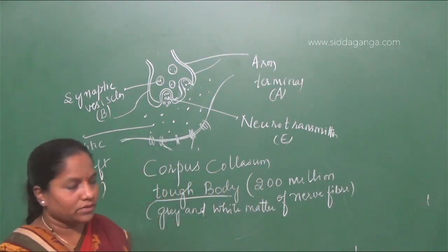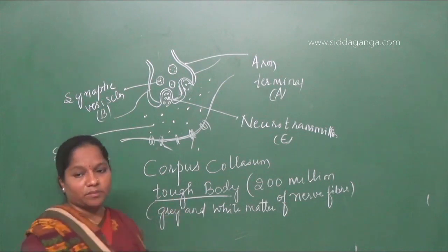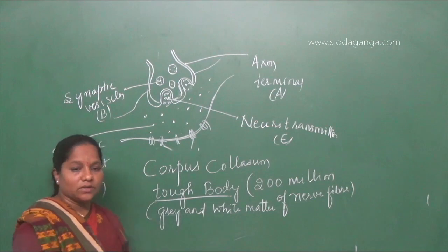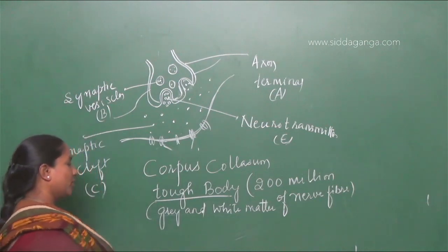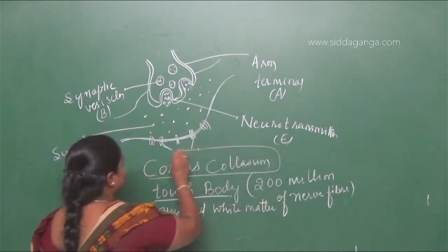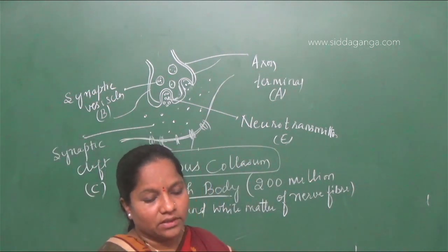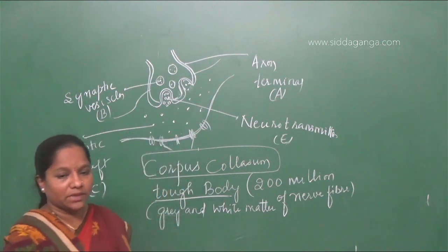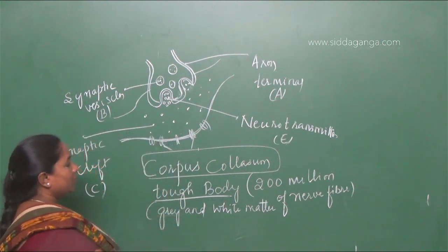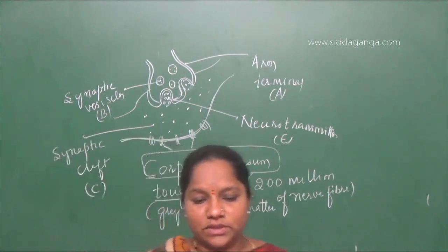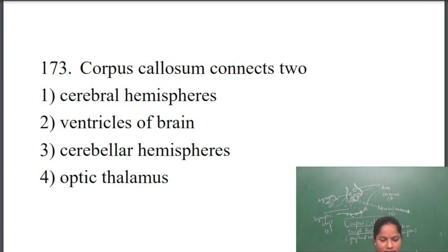What will it connect? It is present above the midbrain and in the forebrain. So in between the midbrain and forebrain there is a connecting substance which will connect the cerebrum. The cerebral hemispheres, the partitions of the brain, are connected by the corpus callosum. Once again I'll repeat: corpus callosum connects two cerebral hemispheres.